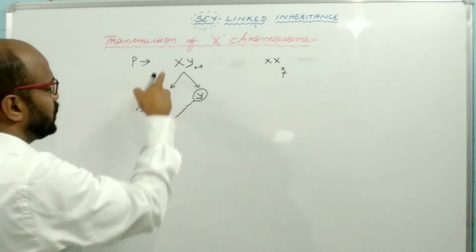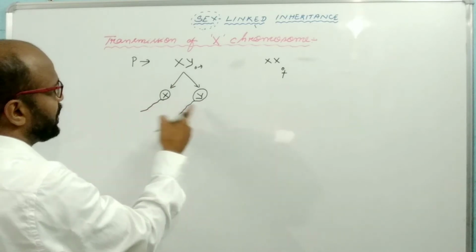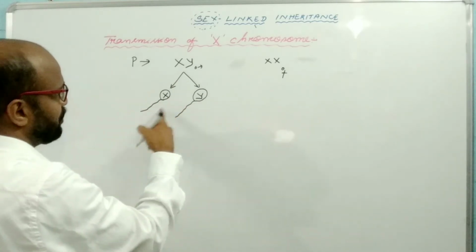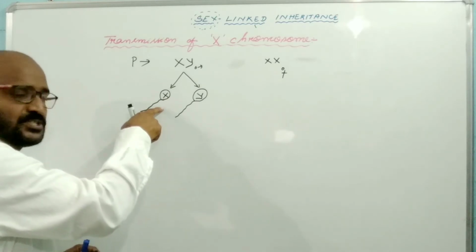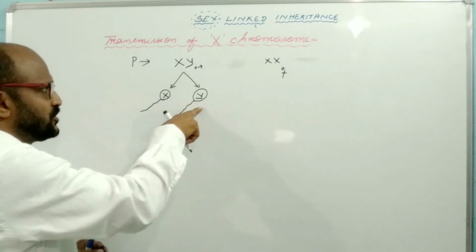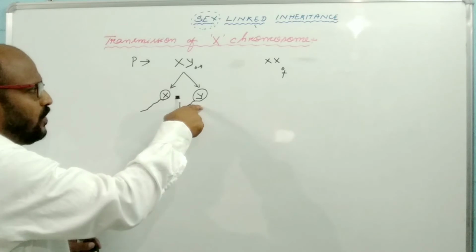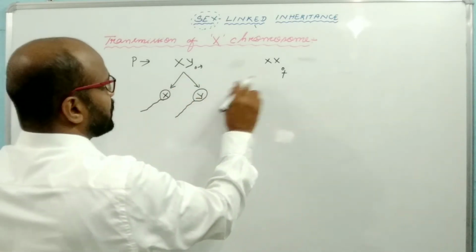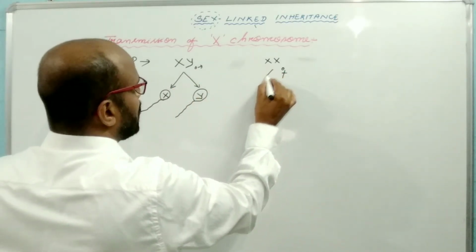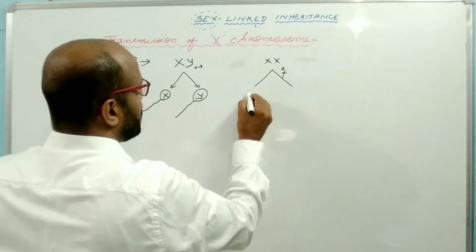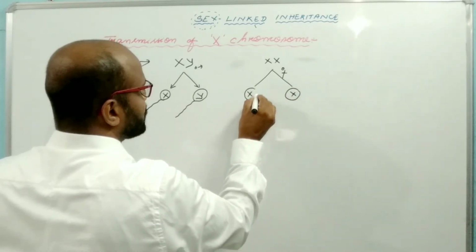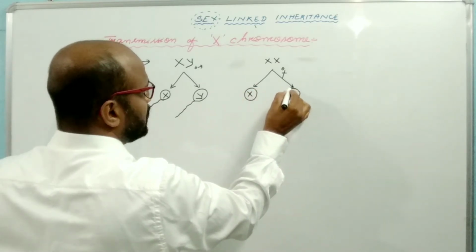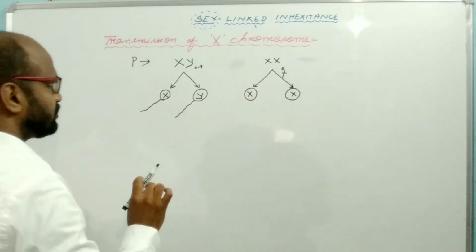So the male individual produces two different types of sperm, 50% having one X chromosome and another 50% having one Y chromosome. The female individual produces the same type of egg, having one X chromosome. So all the eggs are the same.